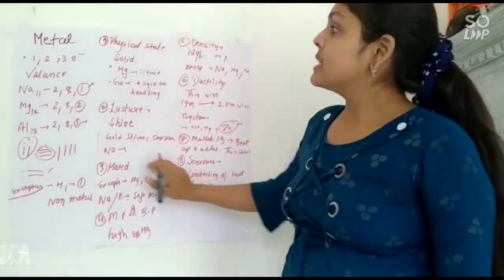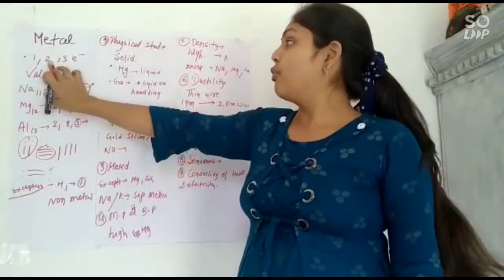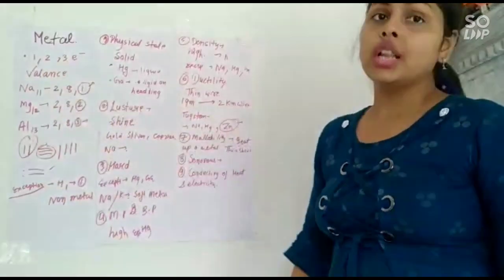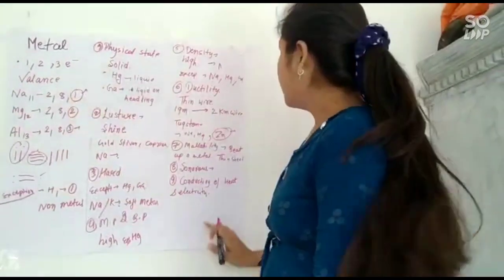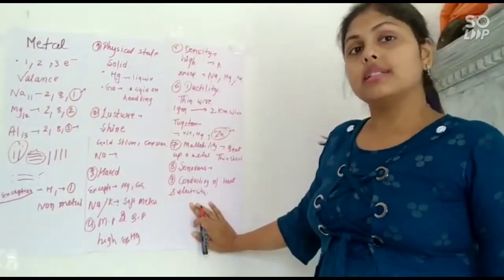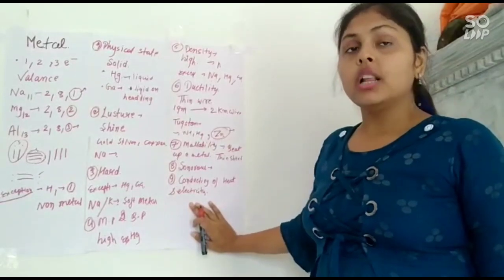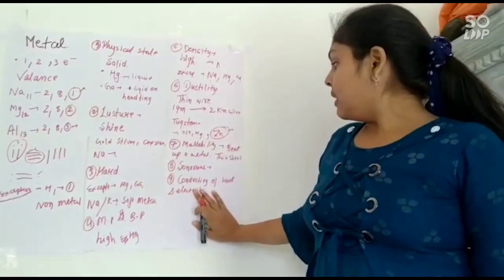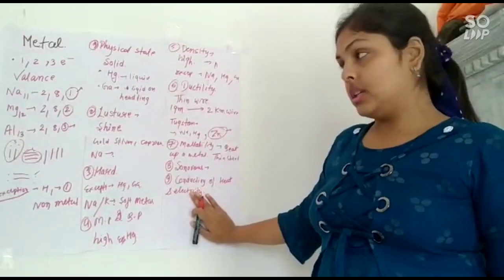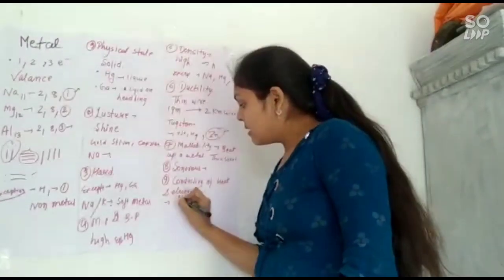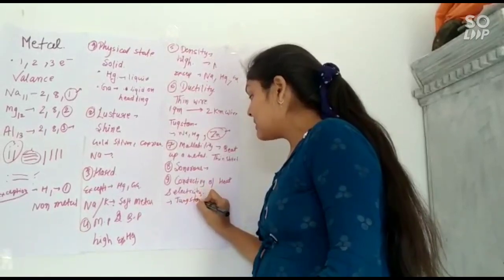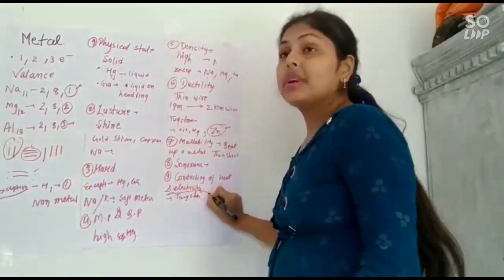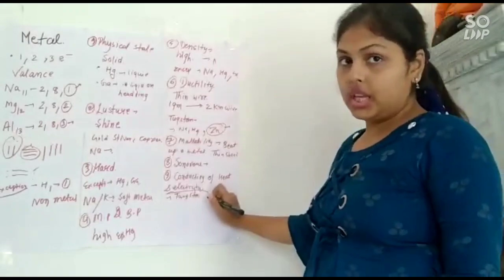Because they have a tendency to lose electrons, as they have 1, 2 or 3 electrons in the valence shell, so they can easily lose electrons, and the free electrons move through the metal and provide conductivity of heat and electricity. An exception is tungsten. Why? Because it is resistant to heat.